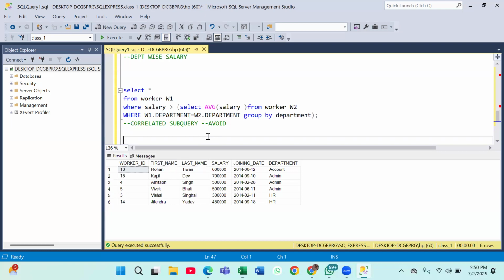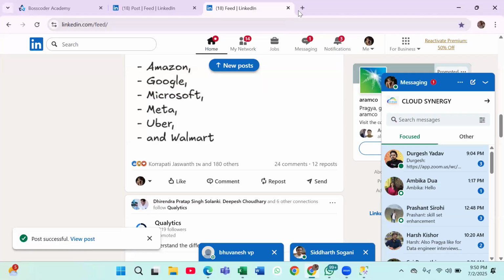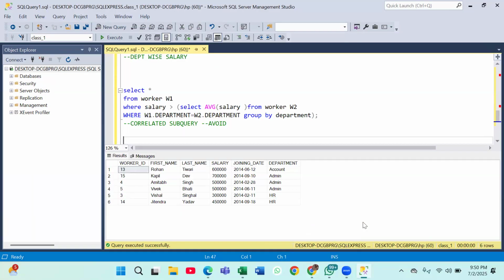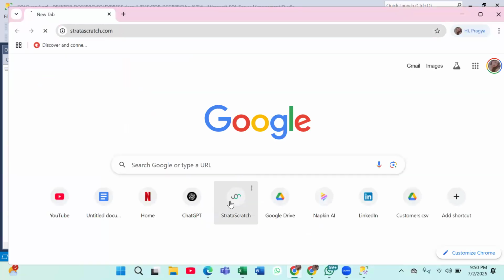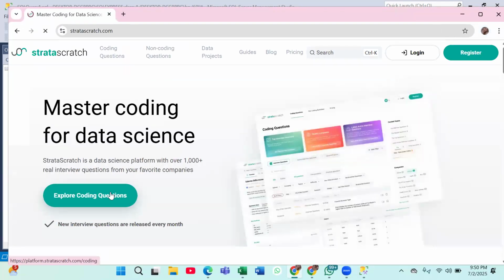Okay. So shall we do some questions related to subquery? We did the last questions with the help of CTE in our last class. Now all those questions we will be doing with the help of subquery also. Did you understand what I am talking about? All those questions that we did in our last class with the help of CTE, we will be doing with the help of subquery now.